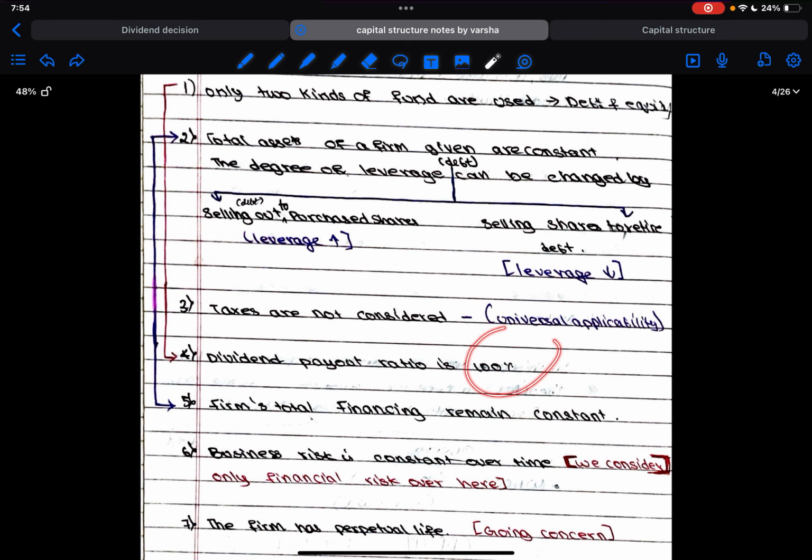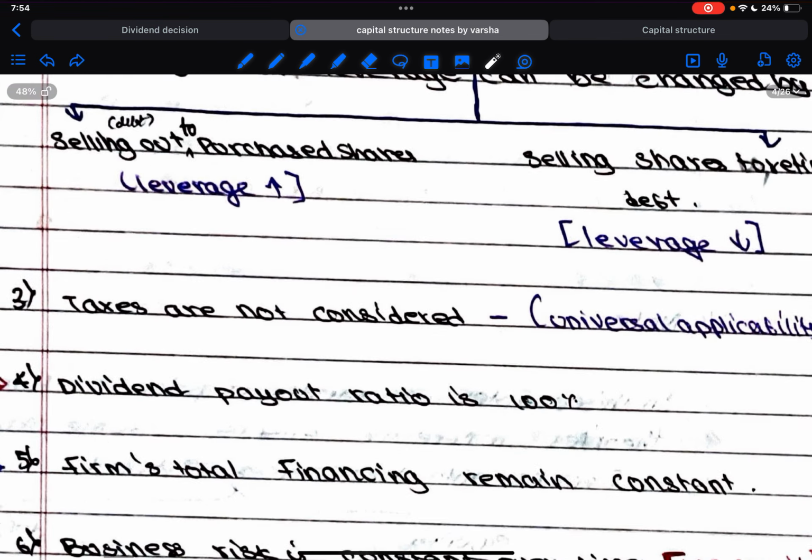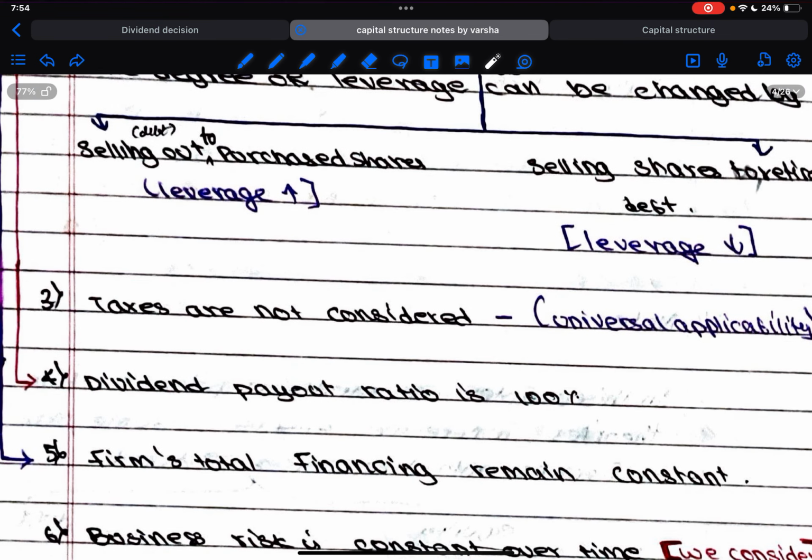Okay. Then, the dividend payout ratio is 100%. Next, the total assets of a firm are constant. So whatever assets have been given remain constant throughout the time. Okay. The degree of leverage can be changed by selling shares to retain the debt, or selling debt to purchase shares.